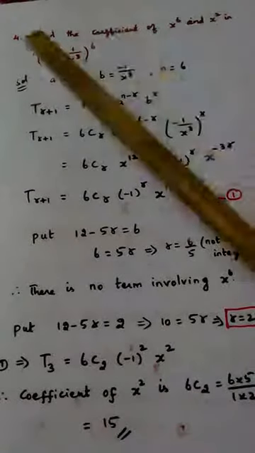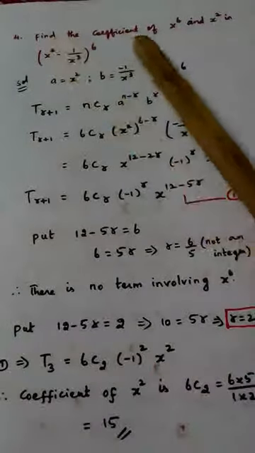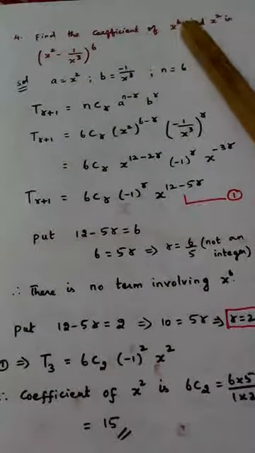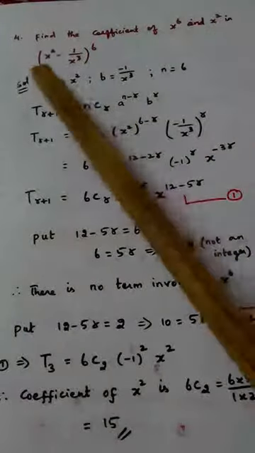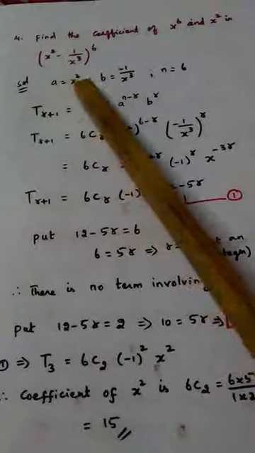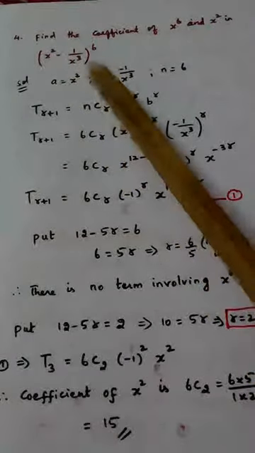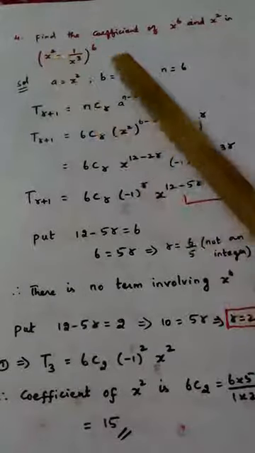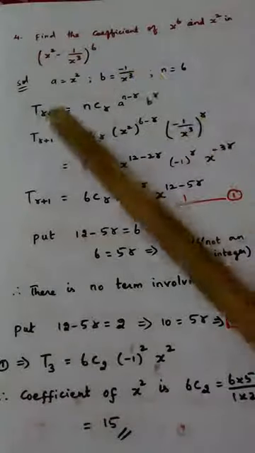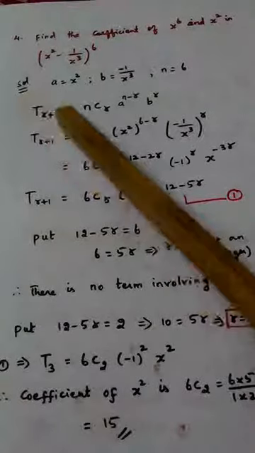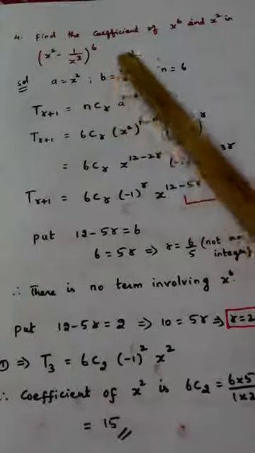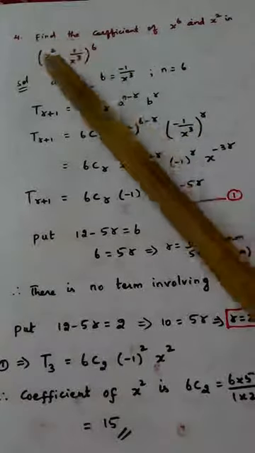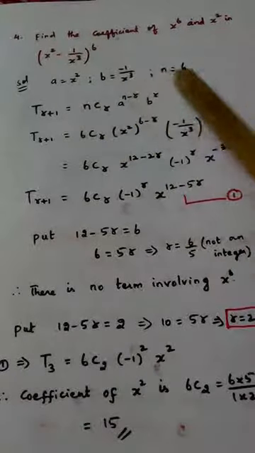Problem number 4. Find the coefficient of x power 6 and x square in this expansion. Two questions are asked to us. So anyhow, we are going to take a as x square. Now you should listen to this carefully. b is equal to, with the minus sign we have to take. When we are calculating the general term, when we calculate Tr plus 1, we should take b including the minus sign. So a is x square, b is minus 1 by x cube, and the power is taken as n.